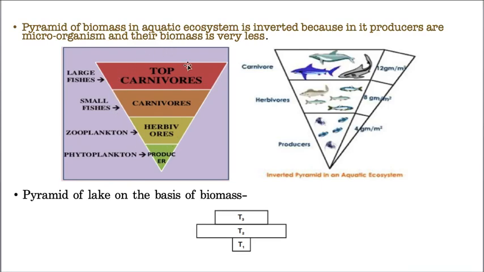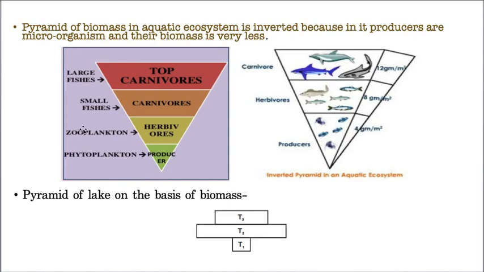This is the pyramid of biomass, but not number. In terms of number, phytoplankton is great, and zooplankton is great. Small fishes are fewer than zooplanktons, and large fishes are fewer than small fishes. So it becomes upright like this.